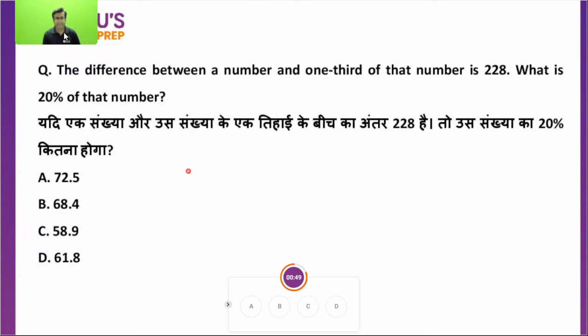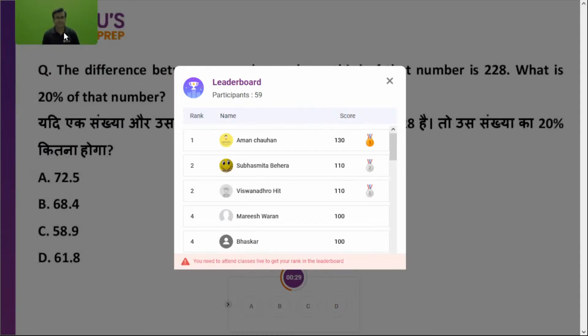The difference between a number and 1/3 of the number is 228. What is 20% of that number? Do it. B option, absolutely right. Good.